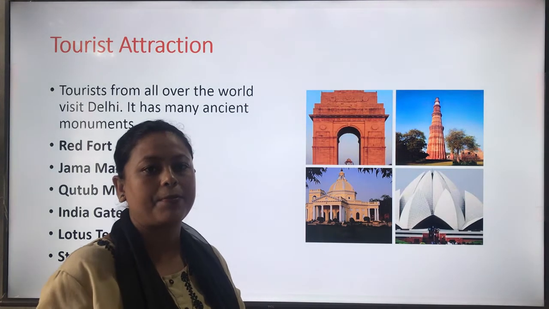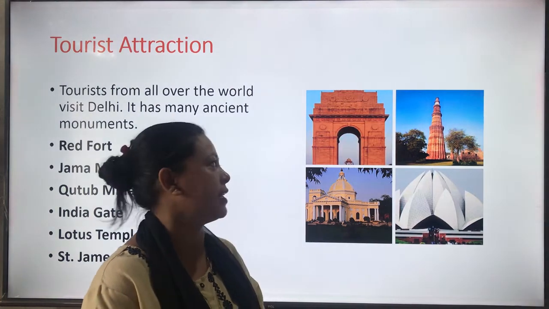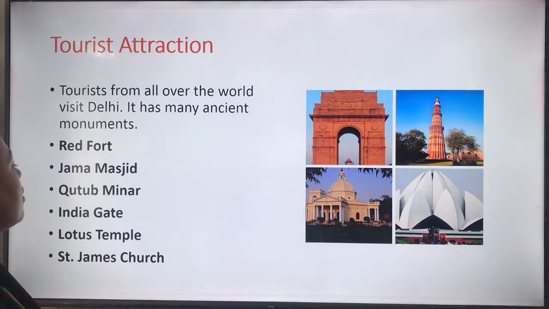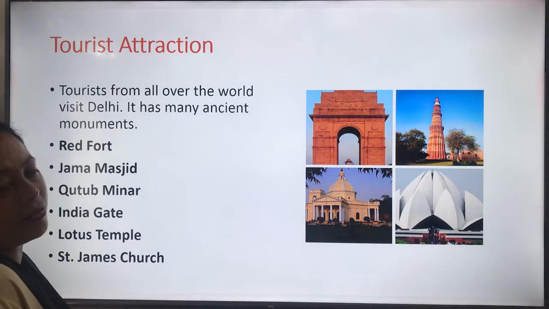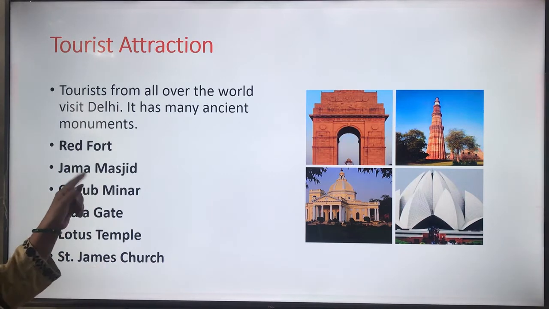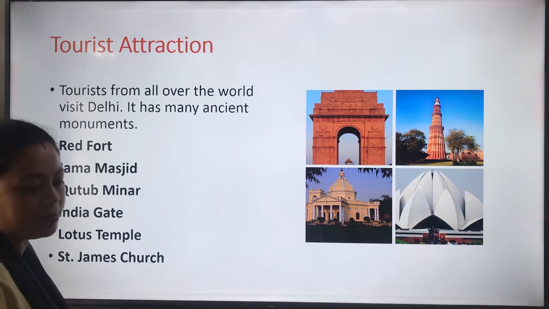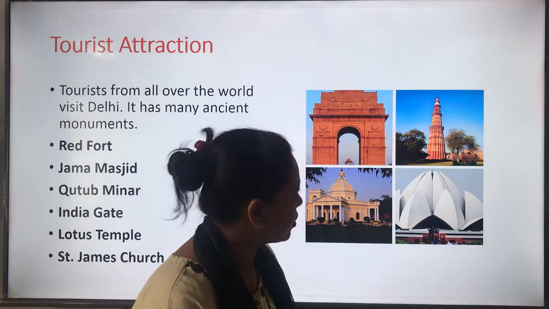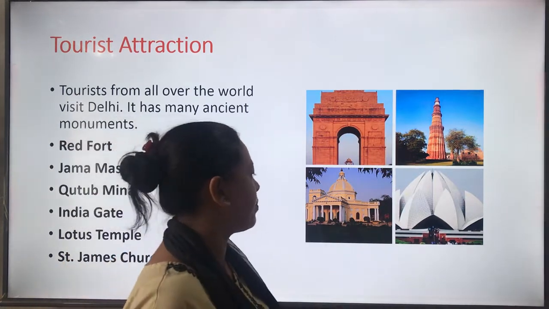So there are many ancient places, many old monuments found in New Delhi, which is very famous for tourist attraction, like Red Fort, Jama Masjid, Qutub Minar, India Gate, Lotus Temple and St. James Church. You can see the picture, Qutub Minar, India Gate, Lotus Temple.